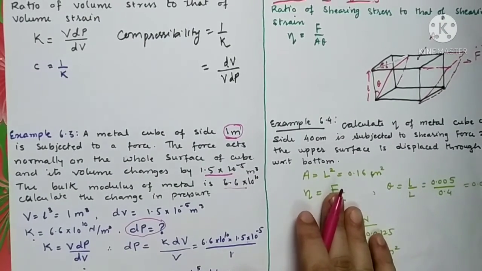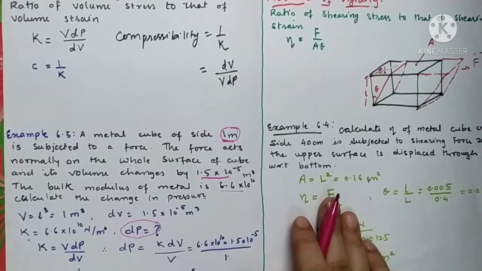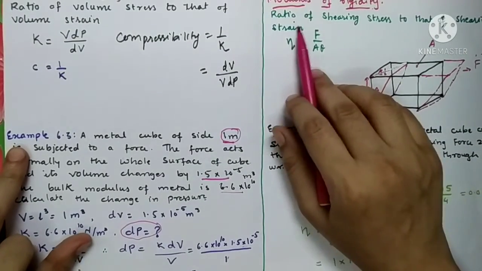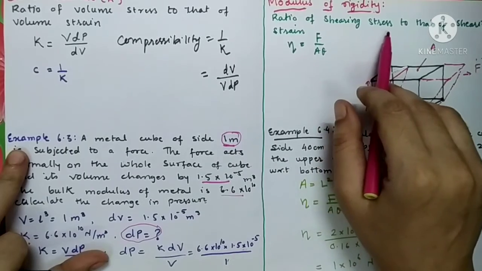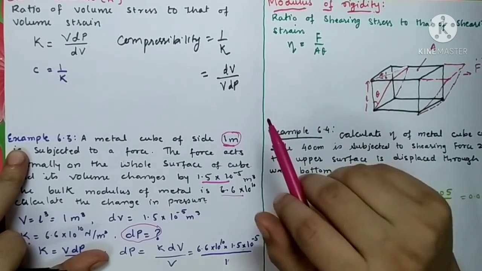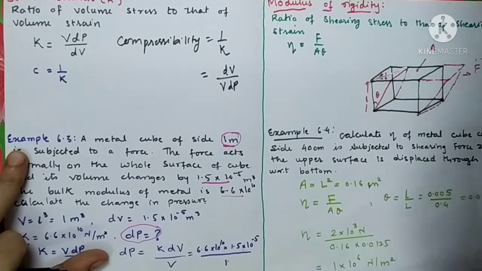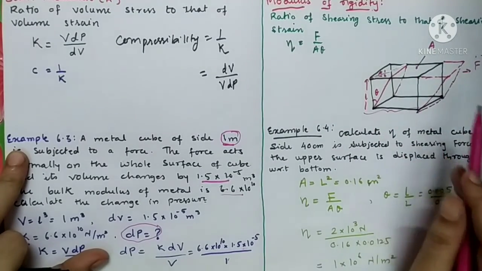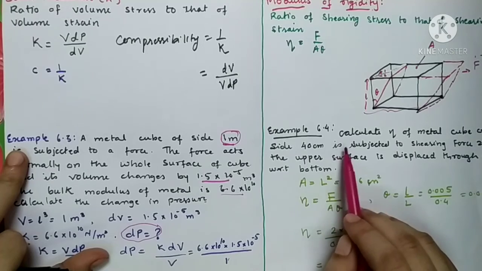Now, the second thing that we have studied is the modulus of rigidity, as it is the ratio of shearing stress to shearing strain. Eta is F upon A theta. So, just now we have studied it, so let us solve the numerical on it.